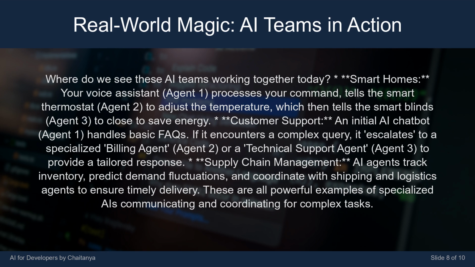If it encounters a complex query, it escalates to a specialized billing agent, Agent 2, or a technical support agent, Agent 3, to provide a tailored response. Supply chain management: AI agents track inventory, predict demand fluctuations, and coordinate with shipping and logistics agents to ensure timely delivery. These are all powerful examples of specialized AIs communicating and coordinating for complex tasks.